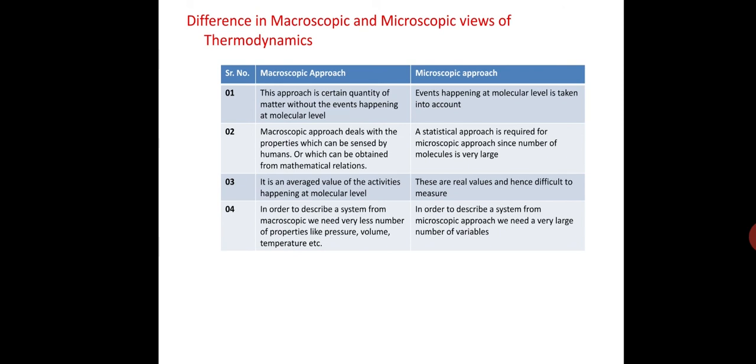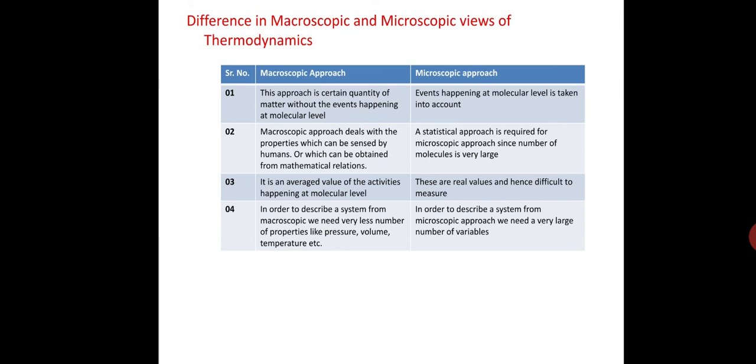The macroscopic approach deals with properties which can be sensed by humans. In the microscopic approach, a statistical approach is required since the number of molecules is very large. The macroscopic value is an average value of the activities happening at the molecular level. The microscopic values are real values and hence difficult to measure.